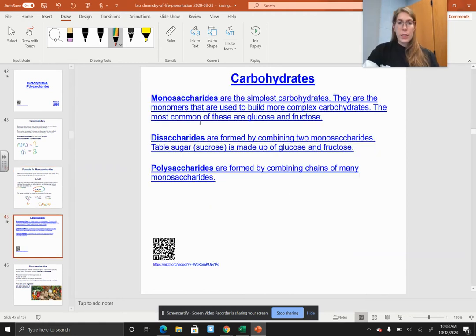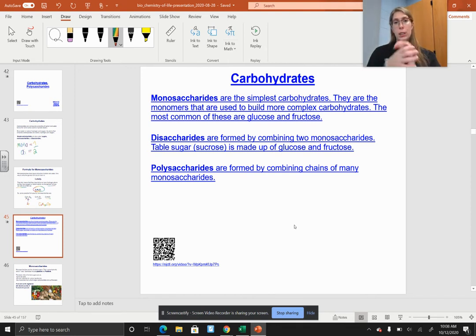Now, whenever you see these blue linky things, you can click on them and watch videos. They're helpful. It is helpful to hear somebody else explaining this aside from just me, okay? So monosaccharides are our simplest carbohydrate. They are the monomers that are used to build more complex carbohydrates. The most common monosaccharides we're going to be talking about in this unit, or for this year for that matter, are glucose and fructose. Glucose, super simple sugar. Fructose, fruit, found in a lot of fruits.